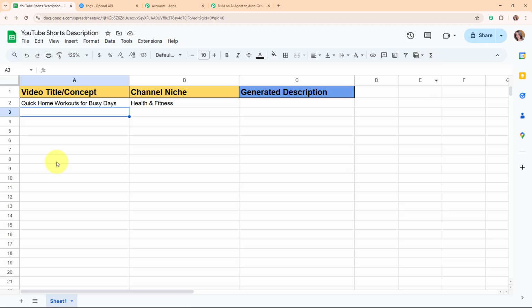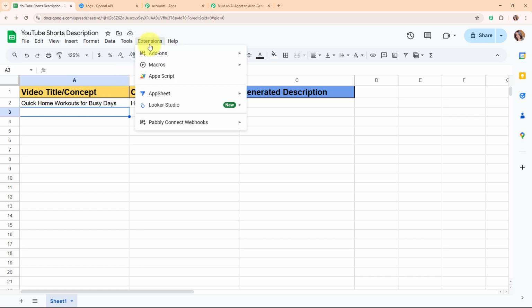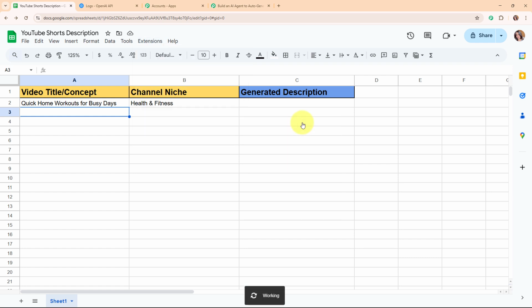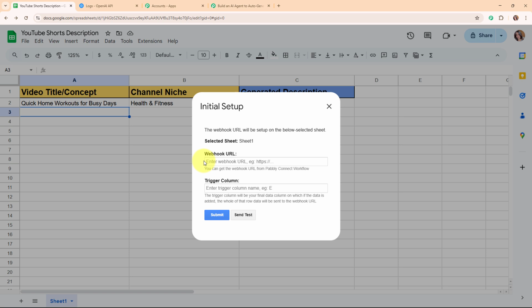Alright, so now after installing this add-on, you need to refresh your Google Sheets, and that's a necessary step. After refreshing the Google Sheet, you need to click on extensions, and then you will be able to see an option of Pabbly Connect Webhooks. From here you need to select initial setup. Under initial setup, you can see it is asking me to enter the webhook URL. So here I'm going to enter the webhook URL that I've received in my Pabbly workflow.